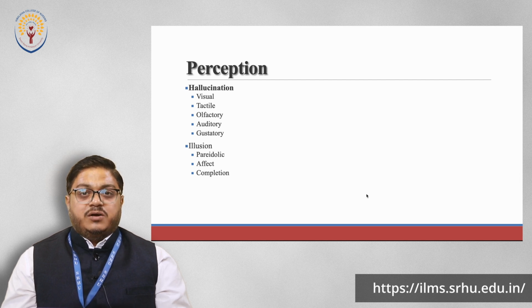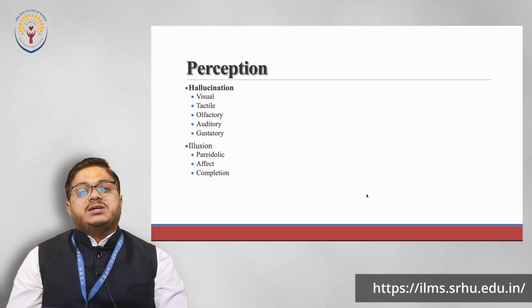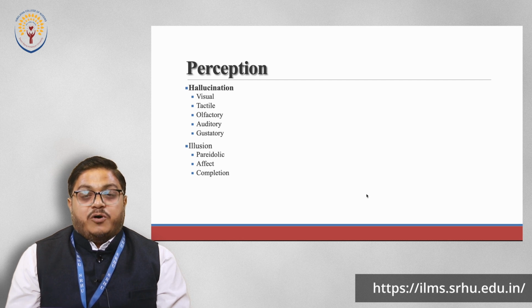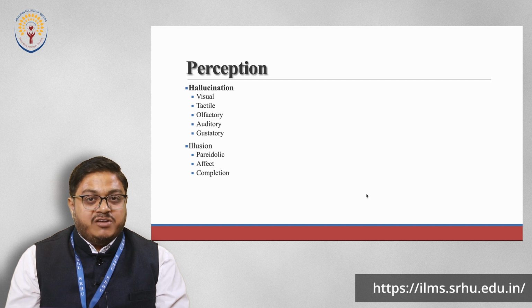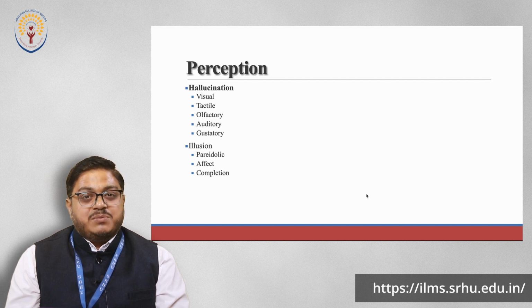Okay, so what is hallucination? Hallucination is false perception in the absence of stimuli, and there are 5 major types, 5 primary types, that are related to the senses and that we have seen. Another type of error in perception is called illusion.